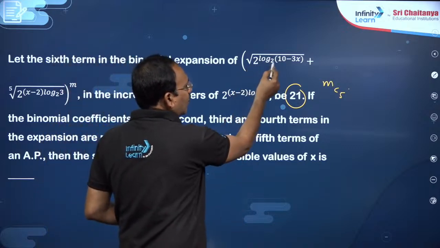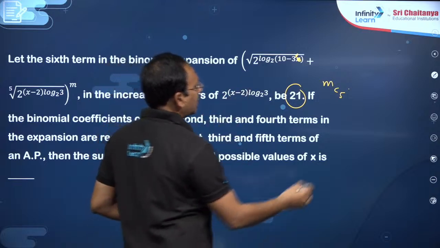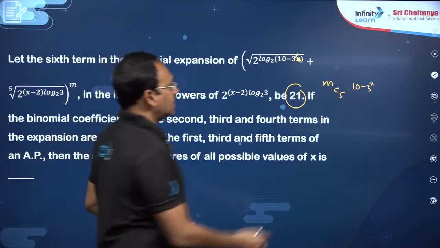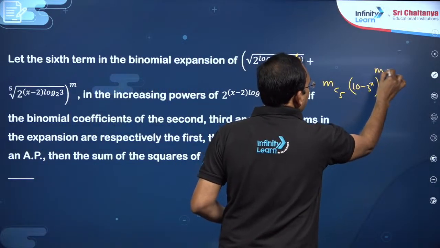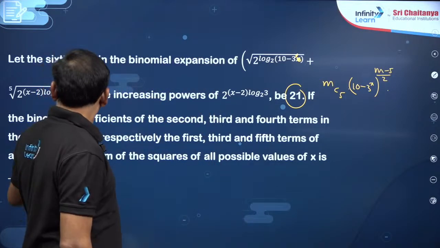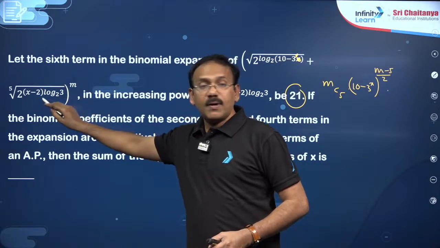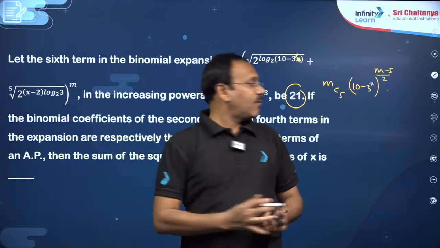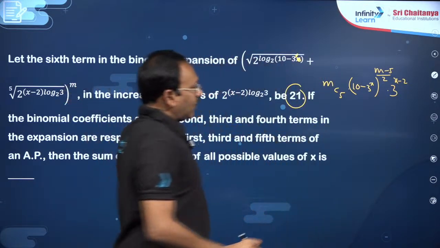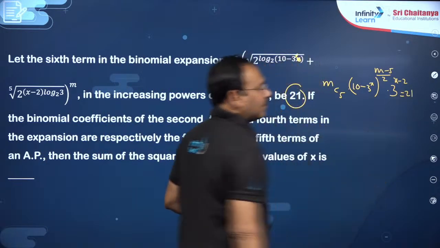You see, number power logarithm, this is 3 power x, my dear friends. So this is (10 minus 3 power x) under square root, power m minus 5, by 2, into the second one to the power 5. You can write this x minus 2 as 3 power x minus 2, power 1 by 5, which cancels. So this value is given as 21, my dear friends.